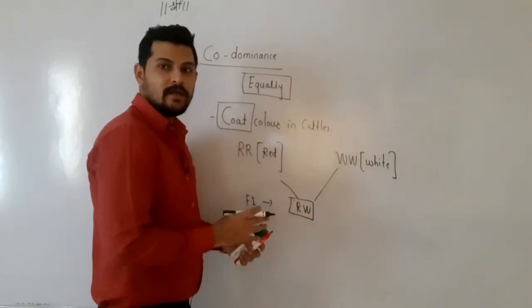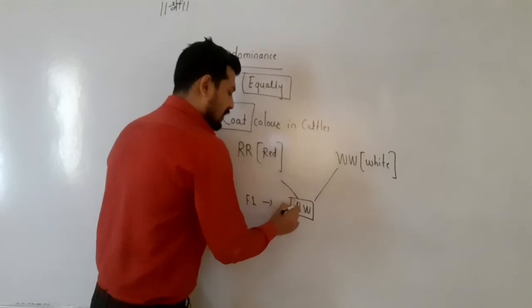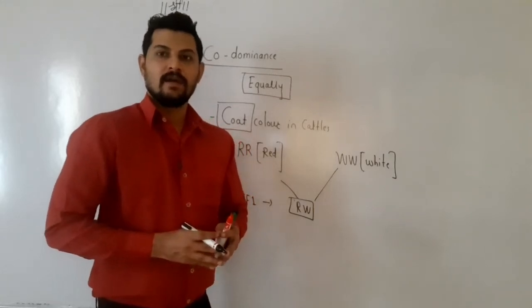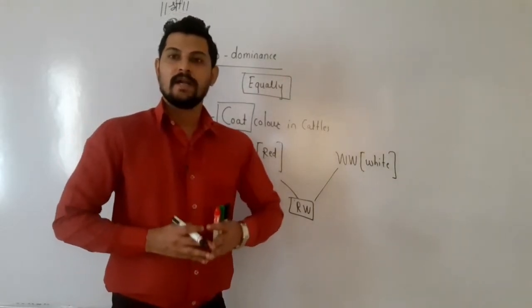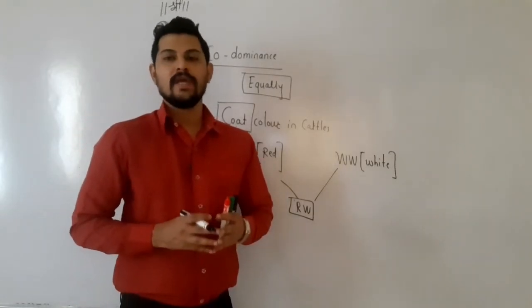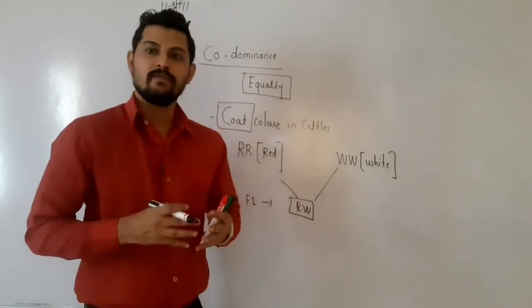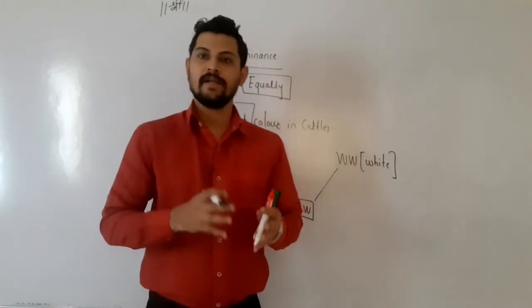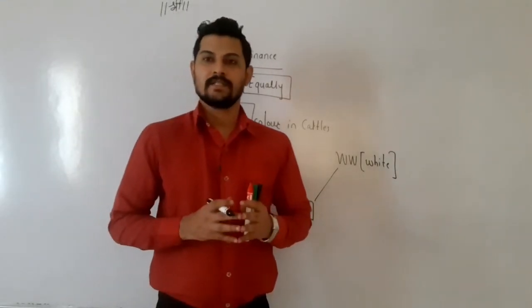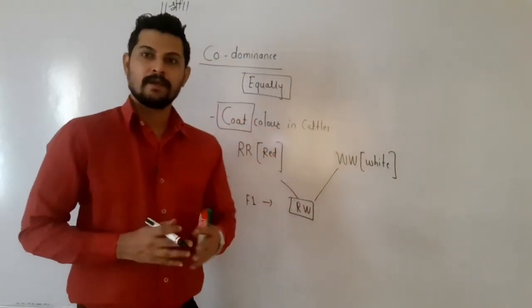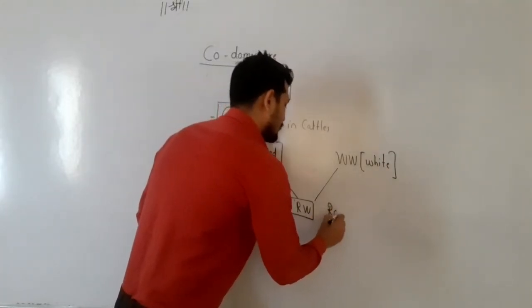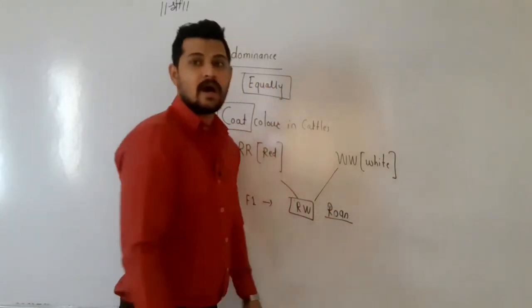But this hybrid is showing codominance, meaning capital R is also getting expressed and capital W is also getting expressed. So in the offspring, we can observe patches of red and white color. We observe various cattle which have patches of black and white color over their coat or body. Also red and white colored patches are observed over the body. When red and white patches are observed, we call it Roan color, R-O-A-N.